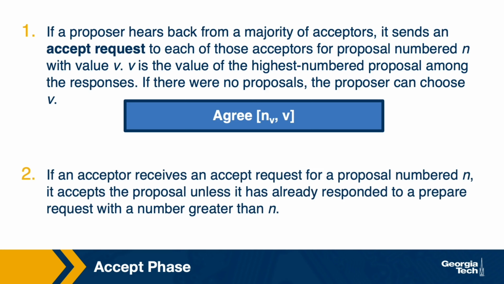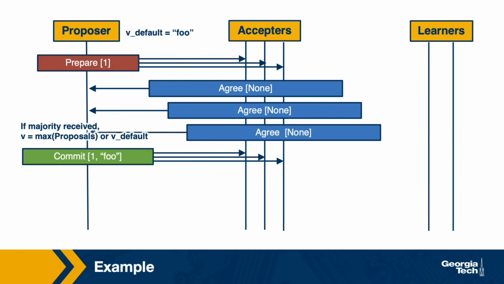If an acceptor receives an accept request for a proposal number n, it accepts the proposal unless it has already agreed and responded to a prepare request that came from some other proposer and which had a higher number than the number n that it's currently looking at. So let's continue with the same example. Here, all acceptors agreed to the prepare proposal message, and they responded that they have not accepted anything else before.